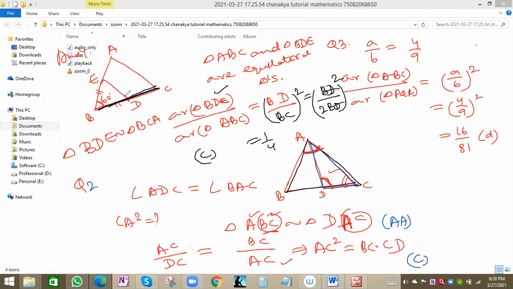These are basically parallel, because the midpoints are joined, and this will also be a midpoint, because the base and BD are equal. So the sides will be parallel and the angles will be equal. Similar means the ratio of areas will be equal to the square of the ratio of their sides. So this was question number 4.